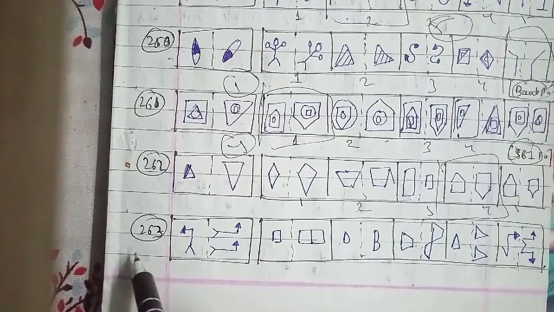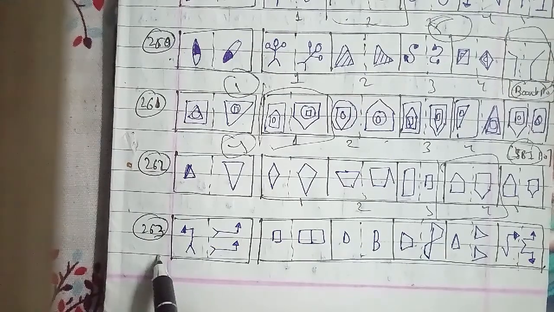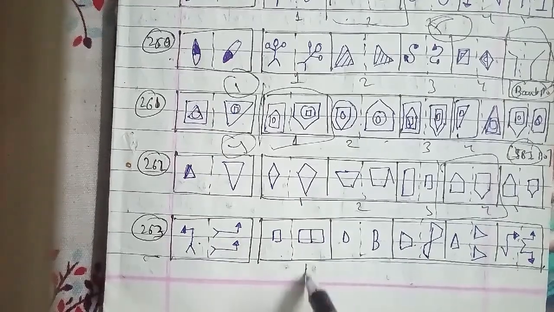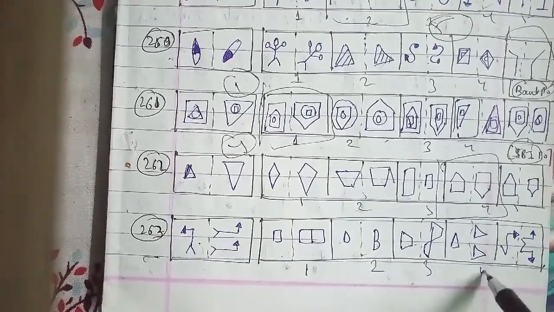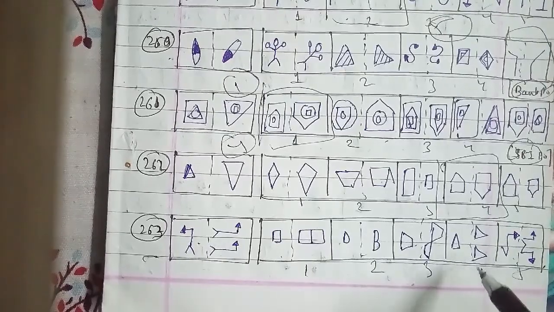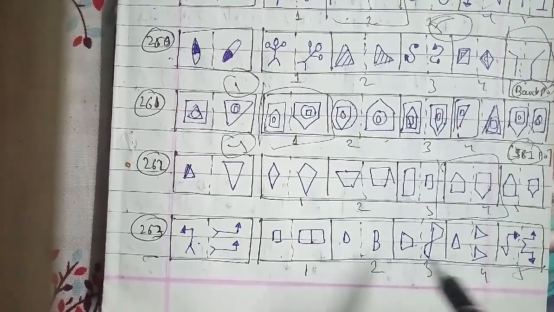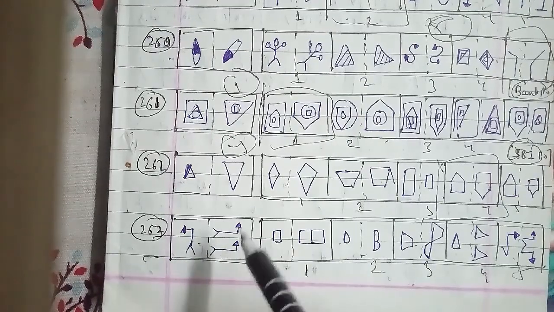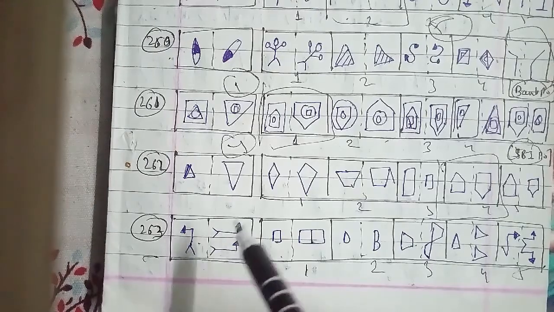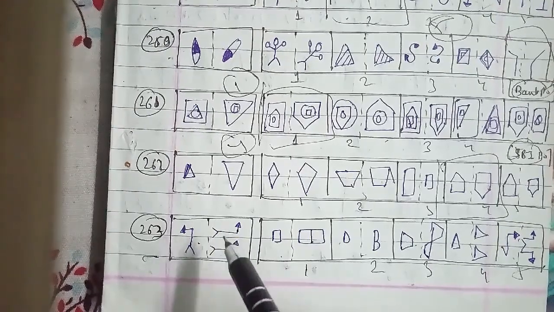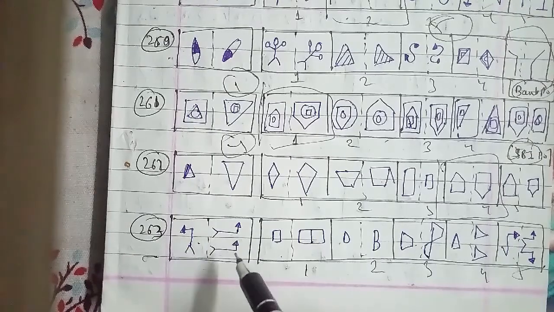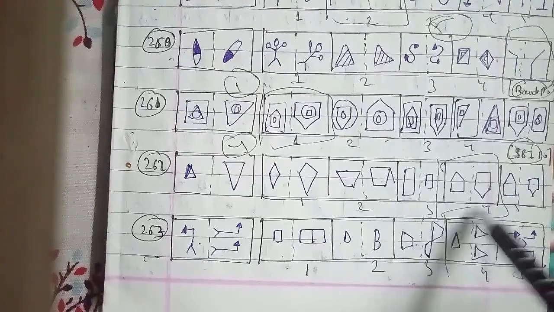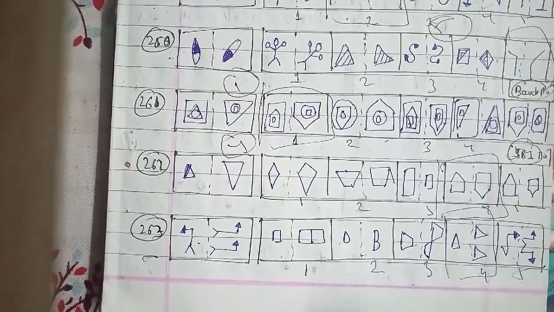We will be going ahead with the 263rd question of the session. As you can see, this is the figure here, and these are figures 1, 2, 3, 4 and 5 respectively. The left hand side figure is rotated 90 degrees clockwise, and a duplicate copy of it is placed in the same direction just below it to form the right hand side figure. So the fourth figure will be the right answer for this question as well.